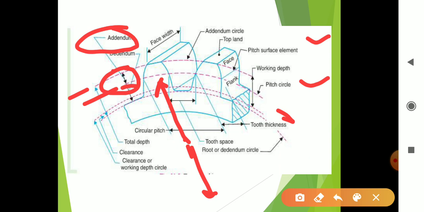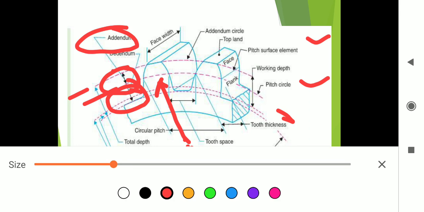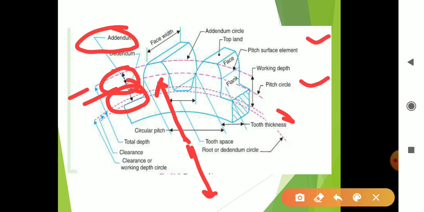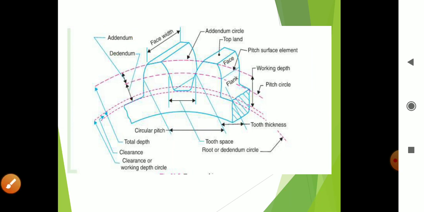This is the dedendum. The dedendum is the radial distance between the pitch circle and the bottom of the tooth.